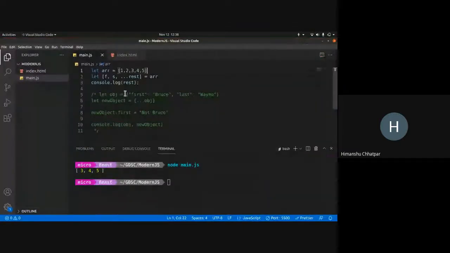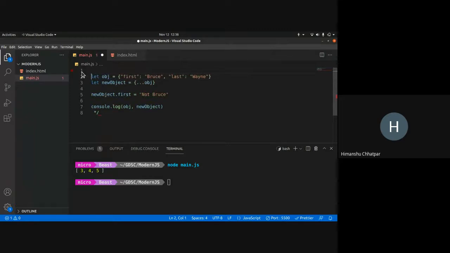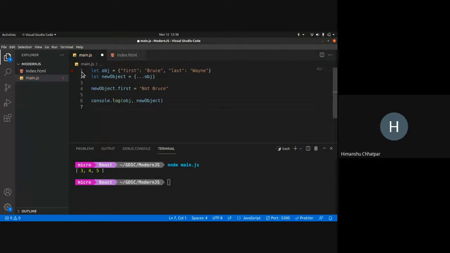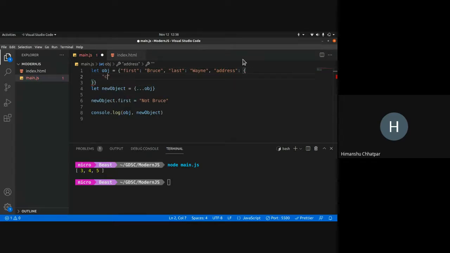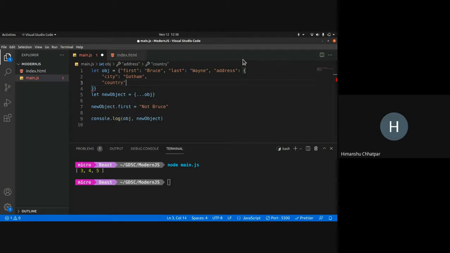So you can collect all the remaining properties using dot dot dot. Let's have a nested object. So inside of this object, let's have another object. Address is, let's say, city Gotham and country USA, right?